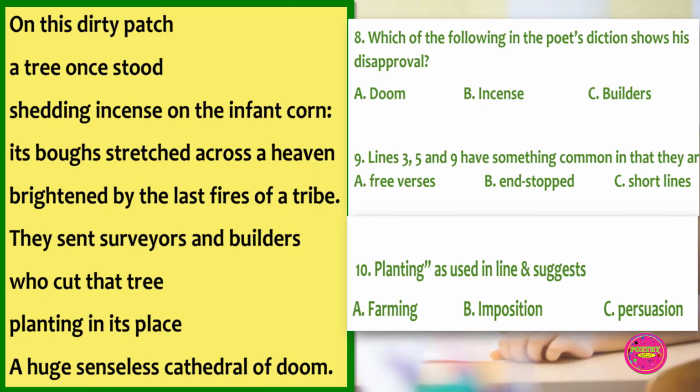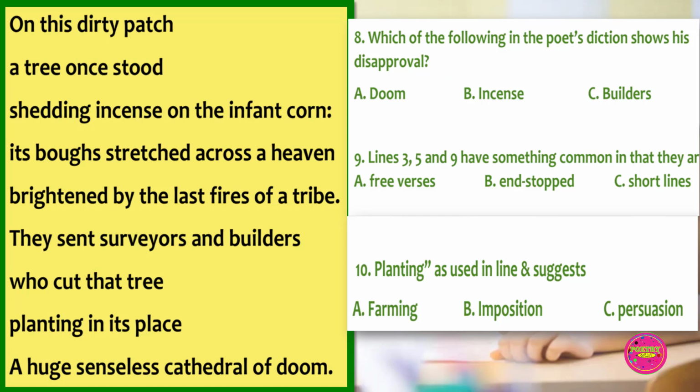Question 8. Which of the following in the poet's diction shows his disapproval? A. Doom, B. Incense, C. Builders. The correct answer to this question is A. Doom.